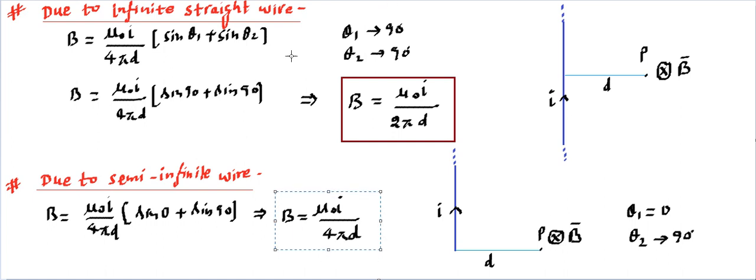Now if you compare this field with the field that we already discussed for the infinite wire, you'll find this field is exactly half of it. And it can be justified why this is coming half. The reason being the magnetic field direction remains constant, hence the upper half portion will be contributing exactly the same as the lower half. So that's why, because of semi-infinite, it becomes mu naught I upon 4 pi d, whereas due to an infinite straight wire it's mu naught I upon 2 pi d. So these are the important results you need to remember about magnetic field because of a straight wire.